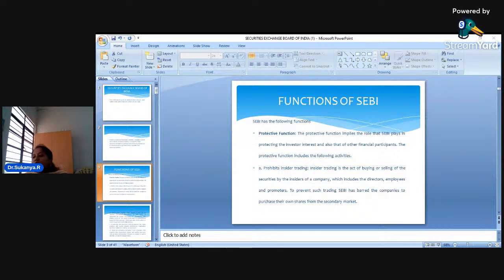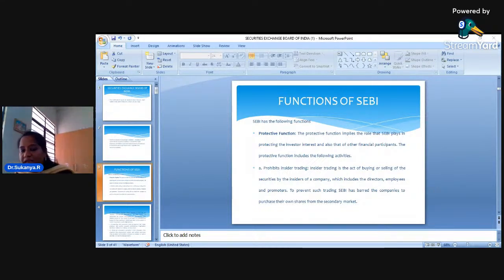Let us say we are investing some money in an ABC company. When I invest money in ABC company, I'm an outsider, a general public. But there are employees in this ABC company, there are promoters, and there are directors. There are chances that they may make use of the insider information of the company in order to make some personal gains.